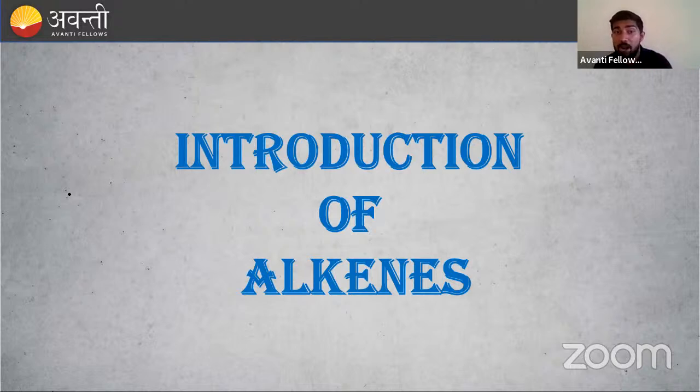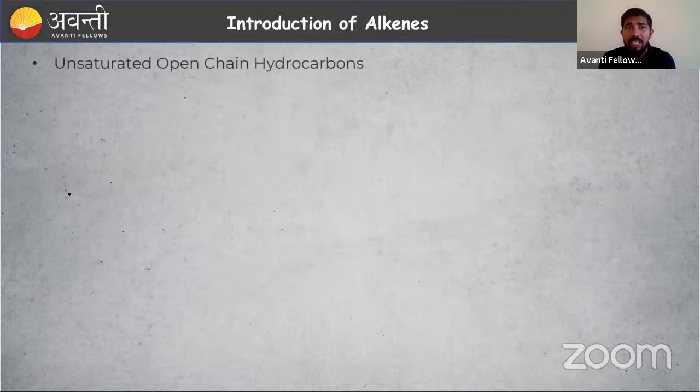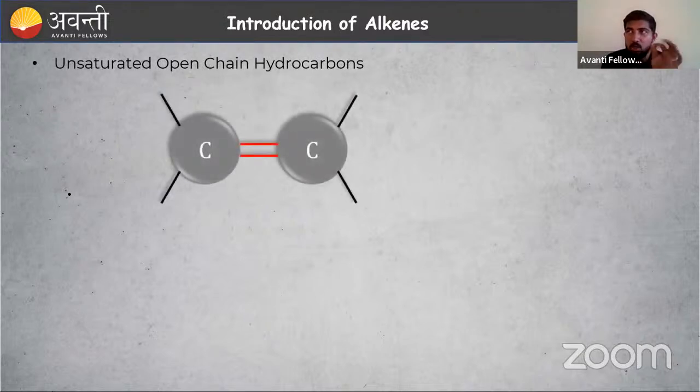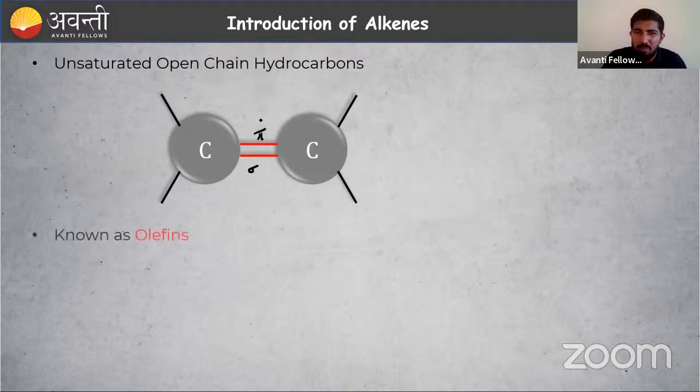Then what is the second part? That is our alkenes. So what do you mean by alkenes? Alkene means there is a double bond present, right? So a carbon-carbon double bond is present. There is a multiple bond. The first bond is our sigma bond, then the next one is our pi bond. We have studied this in the chemical bonding chapter. So alkenes are unsaturated open chain hydrocarbons.